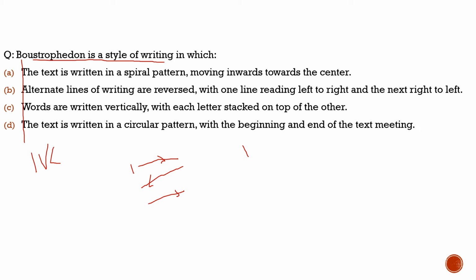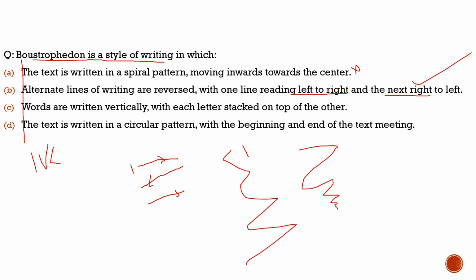First statement, the text is written in a spiral pattern moving inwards towards the center. Totally incorrect. Second statement, alternate lines of writing are reversed, with one line reading left to right and the next right to left. 100% correct. Alternate lines of writing are reversed, as I showed it here. It moves like a snake in this manner. So statement 2 is correct.